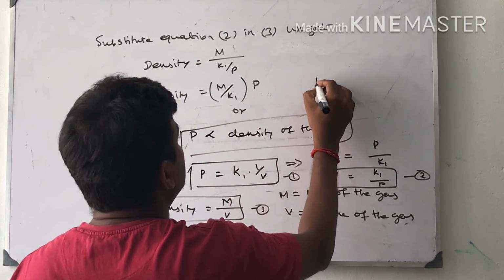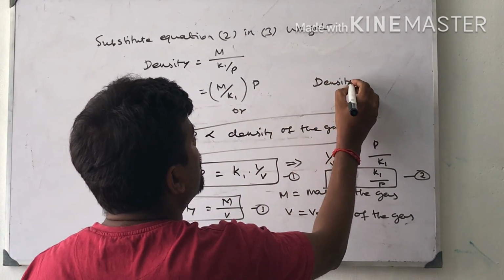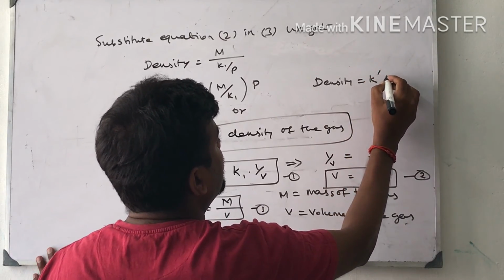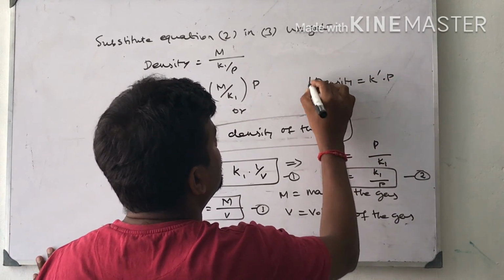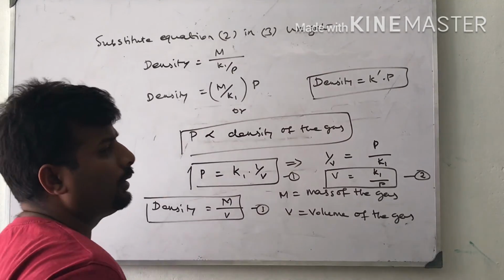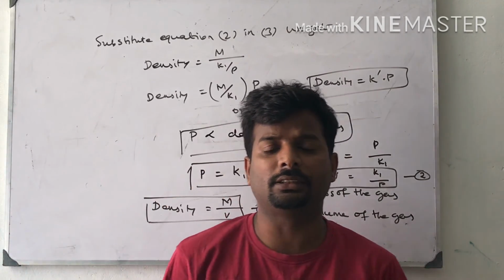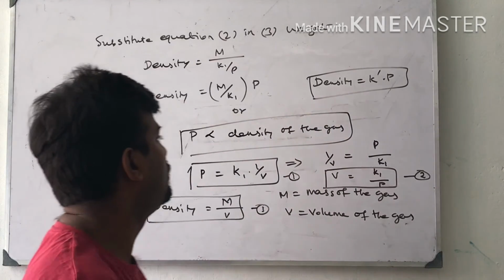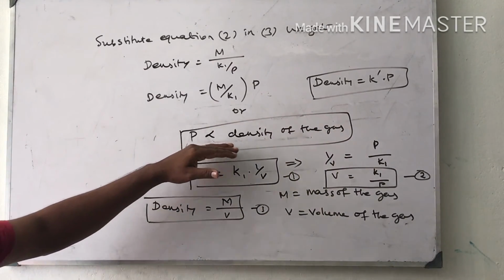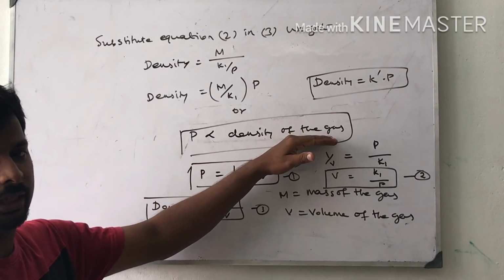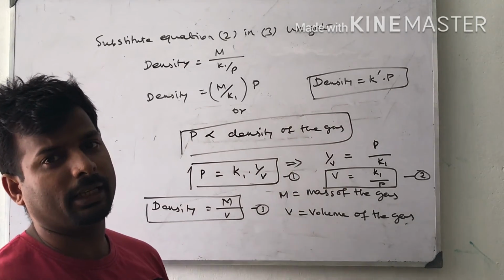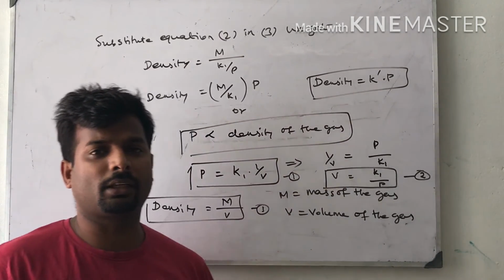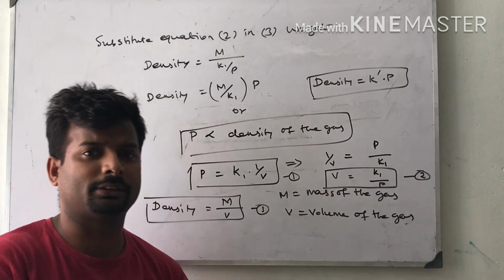Density is equal to K prime into P. So we prove that the pressure of the gas is directly proportional to the density of the gas. Now I will tell you again, pressure is directly proportional to the density of the gas. Some lighter gases like helium, denser gases like nitrogen, carbon dioxide, etc.